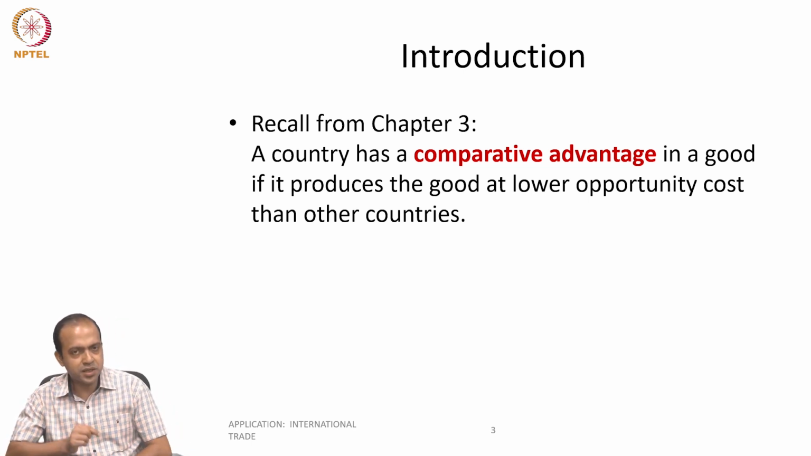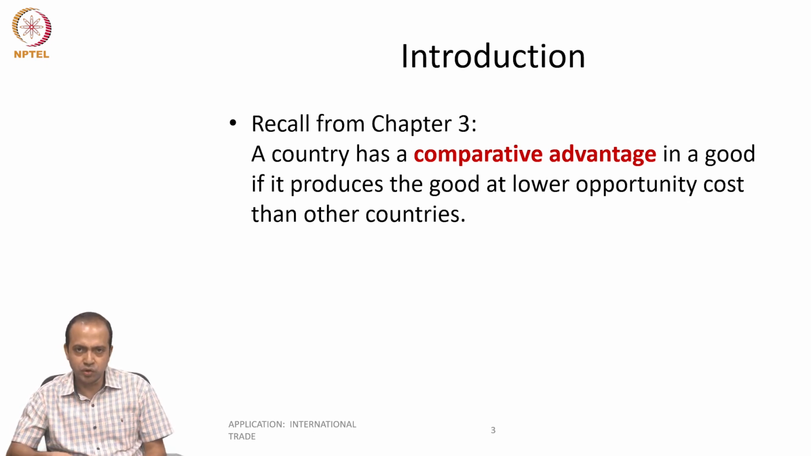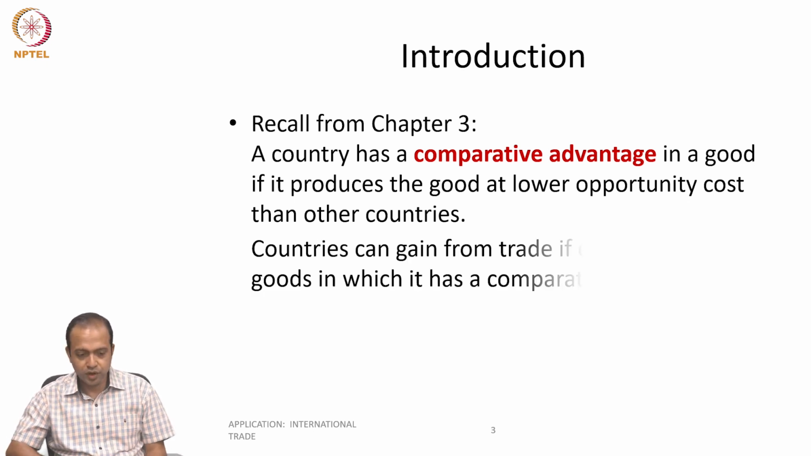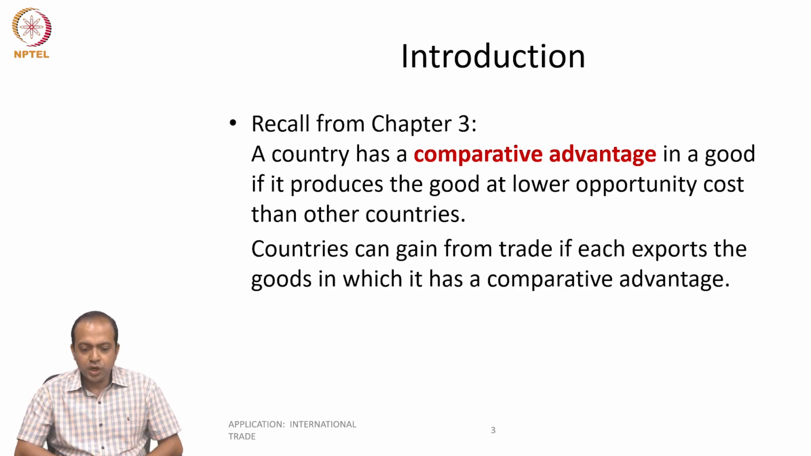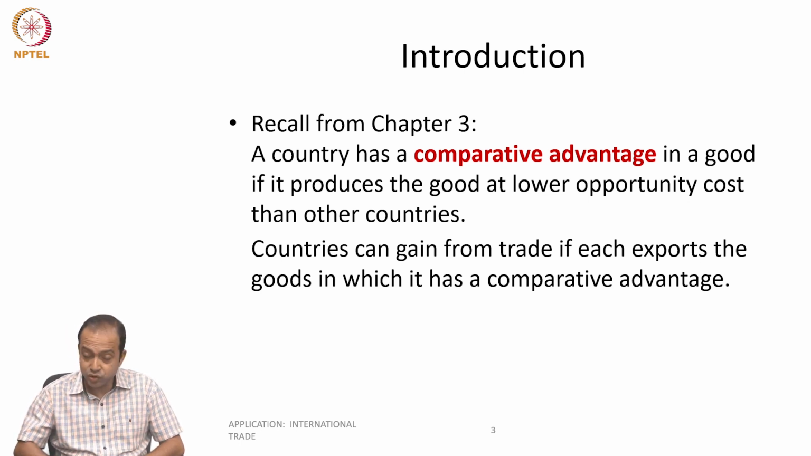So, a country has a comparative advantage if the country is producing that good with lower opportunity cost, right? So countries can gain from trade if each exports the good in which they have comparative advantage. That is what we have explained.